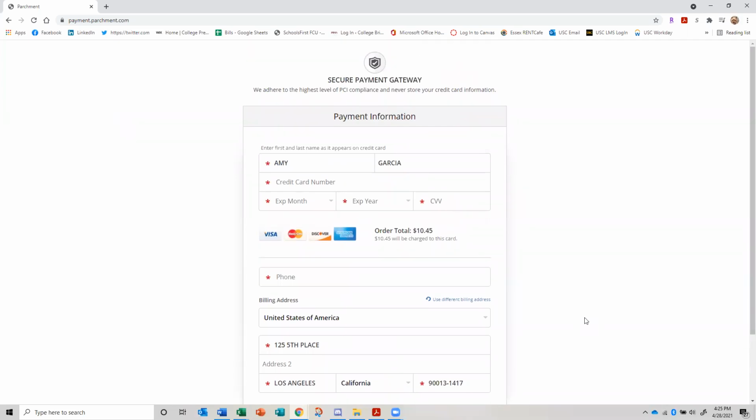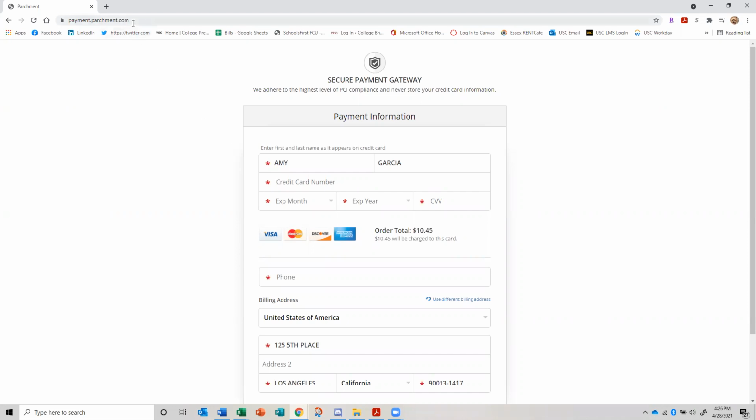All right. Now, within a short period of time, you should get an email to the email that you put on this form confirming that your order was received. If within 24 hours you have not received confirmation that your request was received, go ahead and contact the transcript office directly. So just go to the Dominguez Hills website, look for their transcript office and give them a call or shoot them an email. But it should be fine.